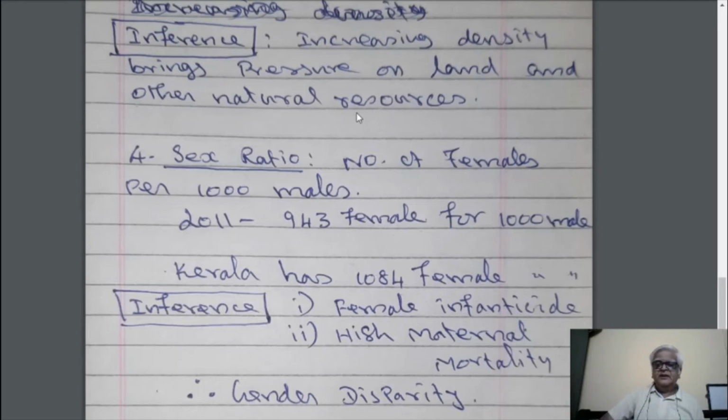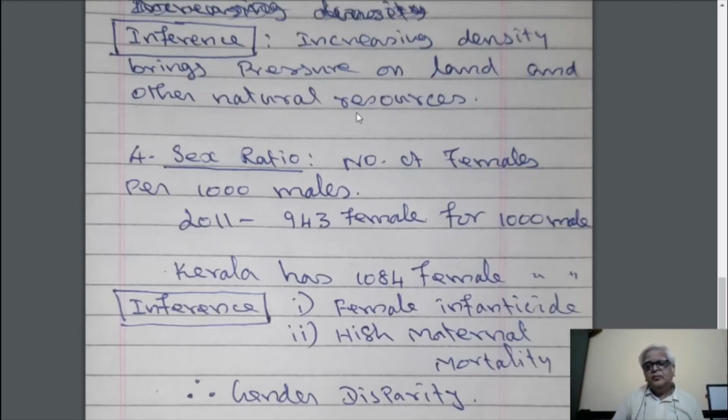This is when the child sex determination is done in the mother's womb, and if the child is female child, then it has been killed in the womb itself, or otherwise after the delivery of a female child, the child was killed by various means, because a female child is taken as a big burden for the parents. Therefore, the elders kill the female infants. That is called as female infanticide.